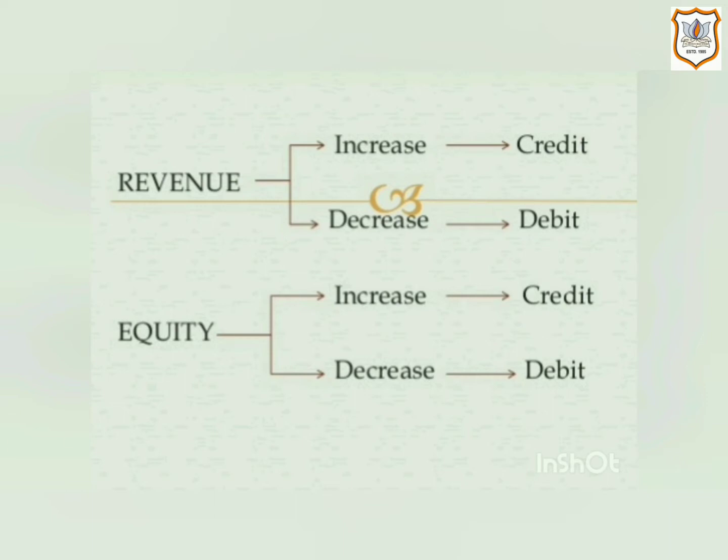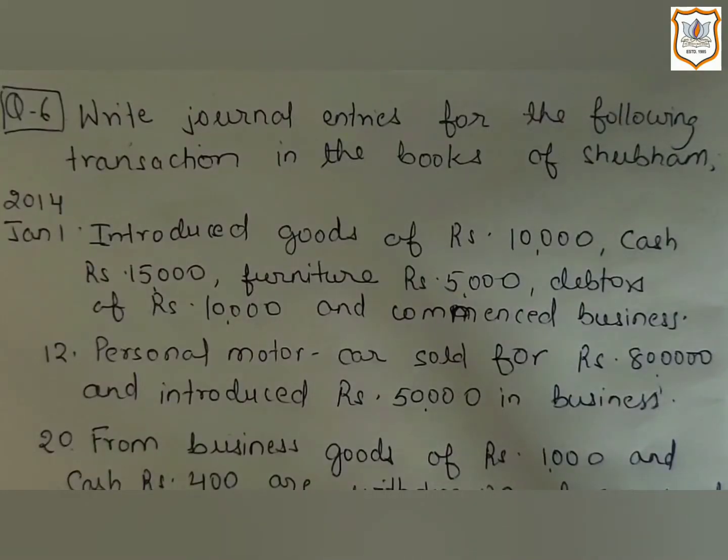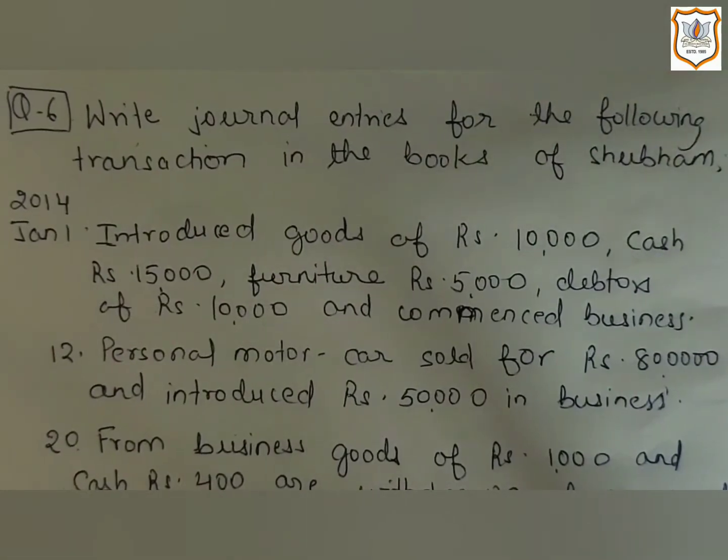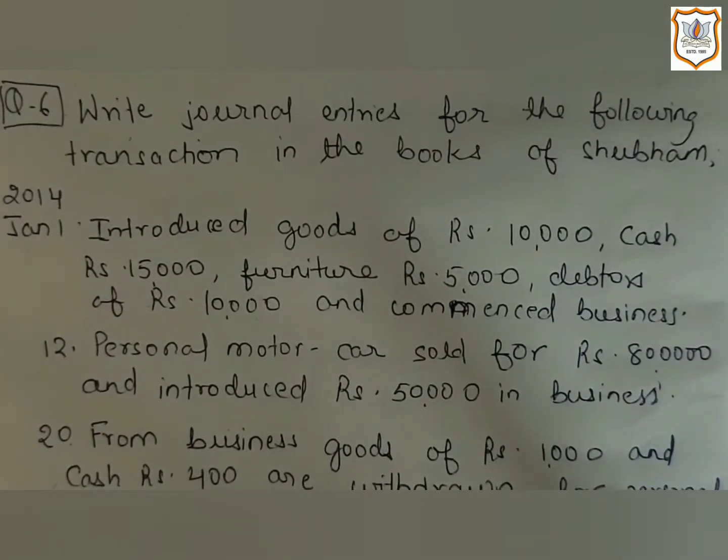So let's start question number 6. So here is question number 6. I have taken a few transactions from question number 6. So let's see how to pass the journal entry. So here the question is, write journal entries for the following transactions in the books of Shubham. Here the date is given, 2014 Jan 1st.